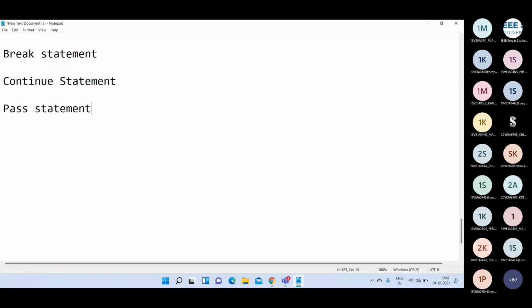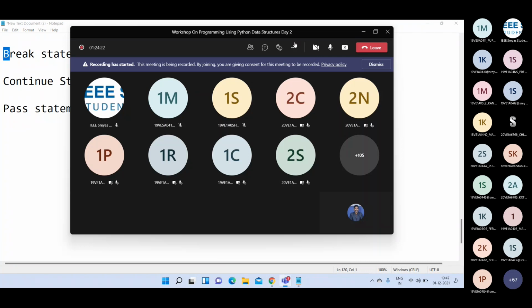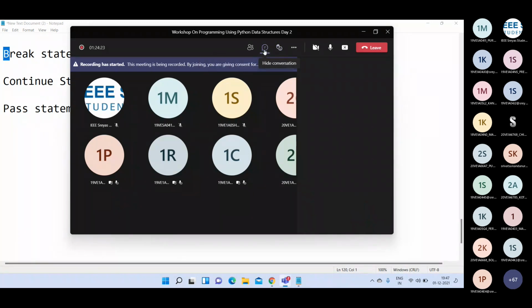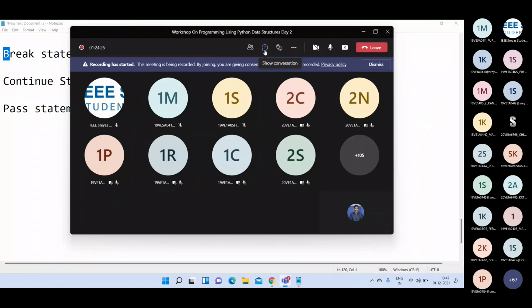So what is the purpose of the break statement? Anyone tell me? Or anyone type in the chat box also, no problem. What is the purpose of